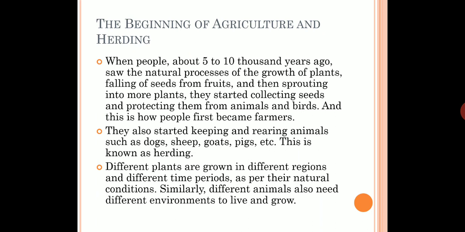Other than growing seeds and plants, early man had also started keeping and rearing, or herding, animals such as dog, sheep, goat, pigs, etc. And this process of keeping and rearing of animals is known as herding.